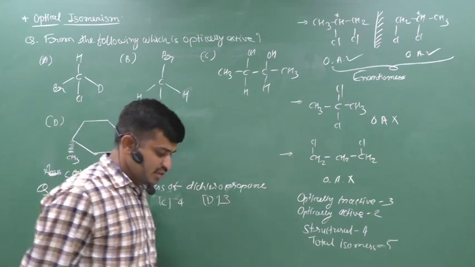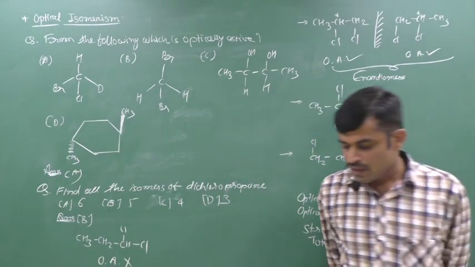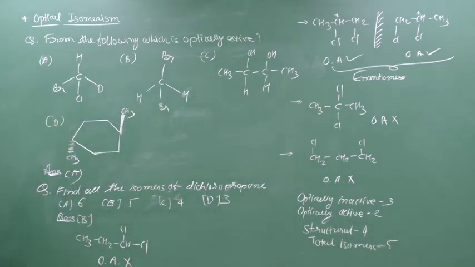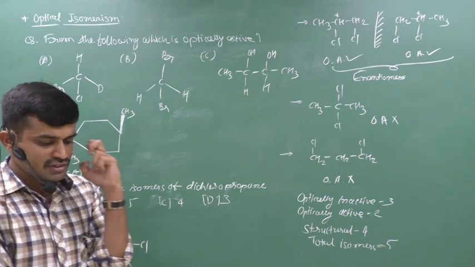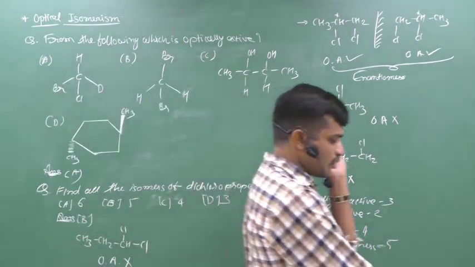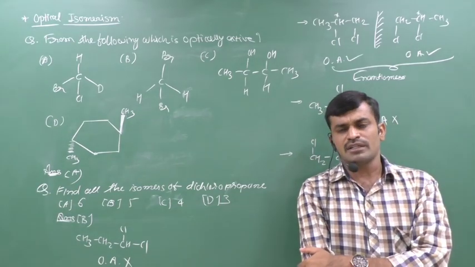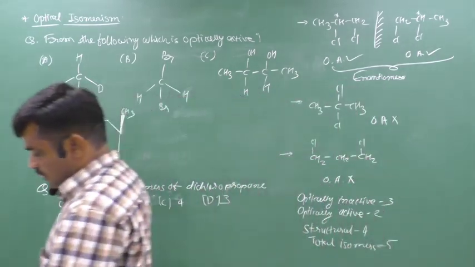In the last lecture we studied the three types of main symmetry operations: plane of symmetry, center of symmetry and axis of symmetry, in which there are two main symmetries from which we can decide whether the compound is optically active or not. First one is plane of symmetry, POS, and second one is center of symmetry, COS. Clear?